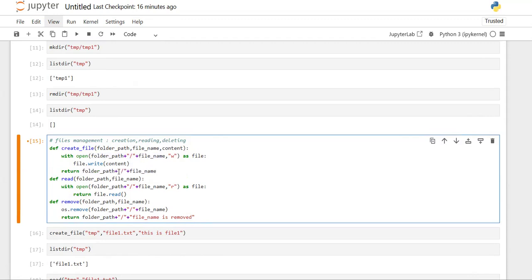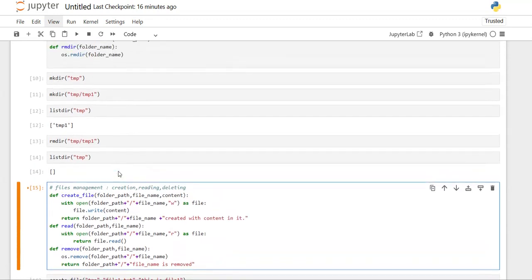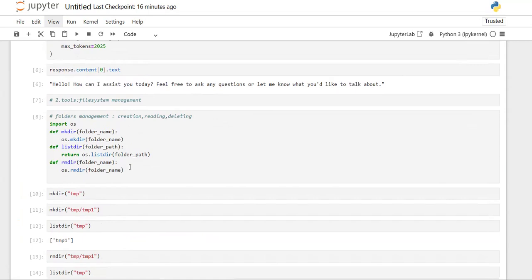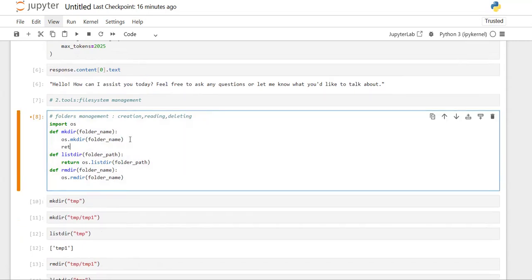In this folder, this file is created with content in it. Then for these also, let's provide the responses. Like a return will be, folder name created.